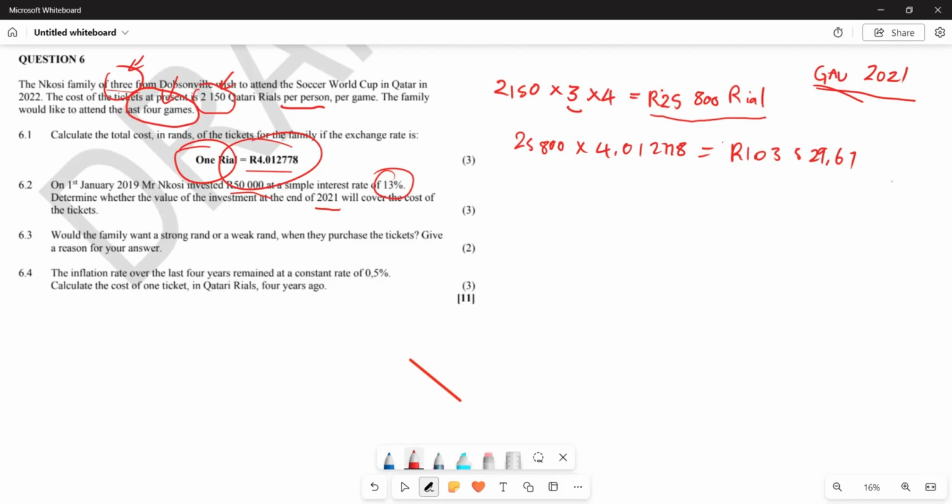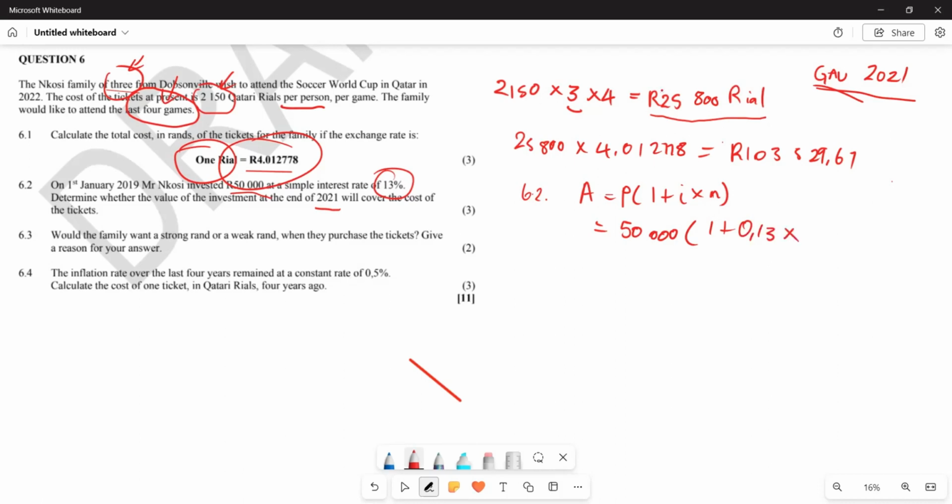What is it that we know? Firstly, in 6.2, we know that on a simple interest, A is equal to P times (1 plus i multiplied by n). Agreed? Yes, agreed. Then now, Mr. Nkosi is investing how much? Mr. Nkosi is investing 50,000. So this is going to be 50,000 times (1 plus the interest, 0.13, multiplied by how many years now?)